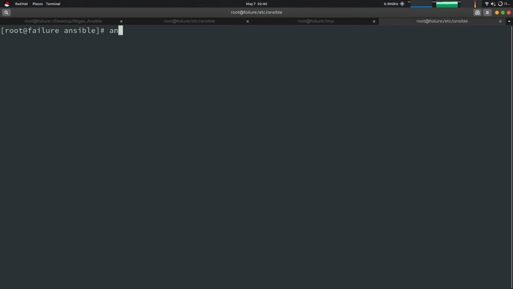So how is it done? ansible localhost -m for module, then the user module, -a name, the name of the user you want to create. My test1 will be my username. The state would be present.